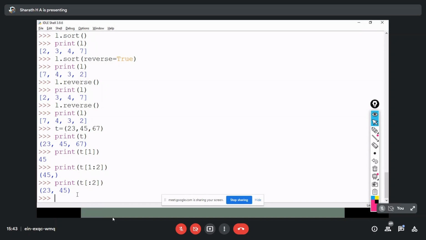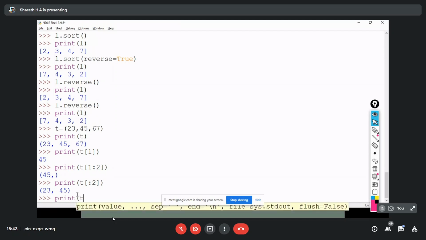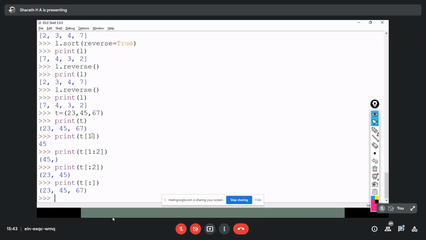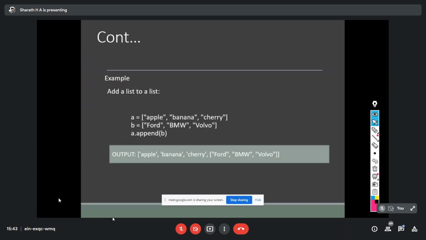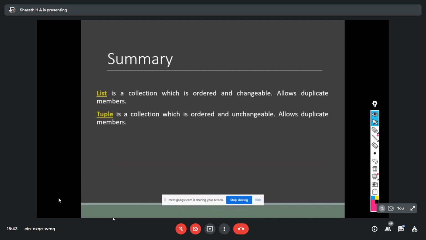And without any index, only a colon, it's going to print all the values in this tuple. Same thing which we discussed for strings and lists, it is applicable for tuples also. Negative indexing, same. Everything is the same.